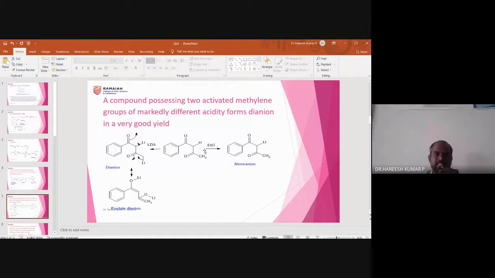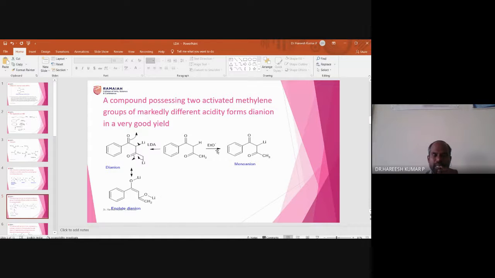Methine, you are aware of its hybridization. This is sp2 hybridization. So as we go from sp3 to sp2, the s character is more, and because of that the acidity is also more. So this proton is more acidic compared to this one. But suppose a non-equivalent proton containing carbonyl compound is treated with a base. What is the base used here?